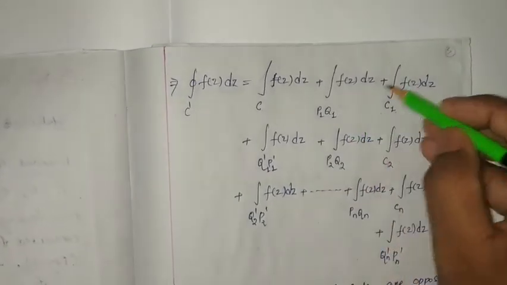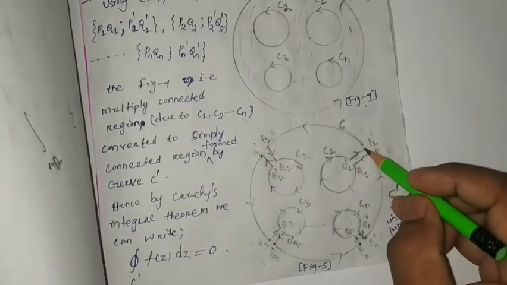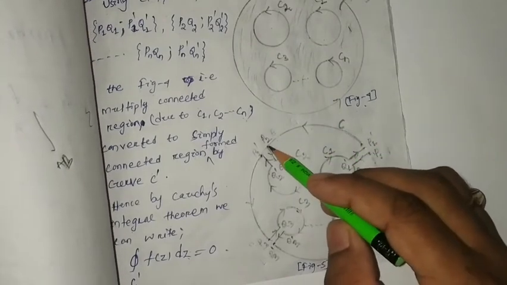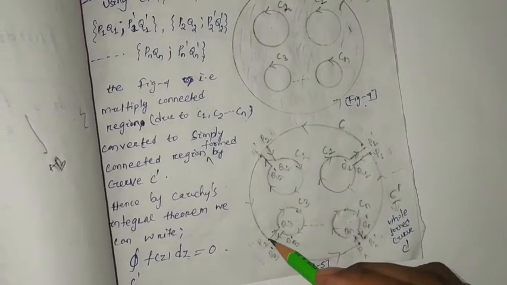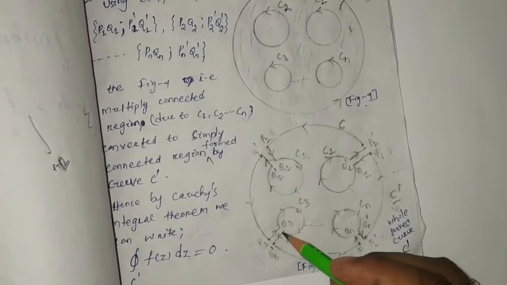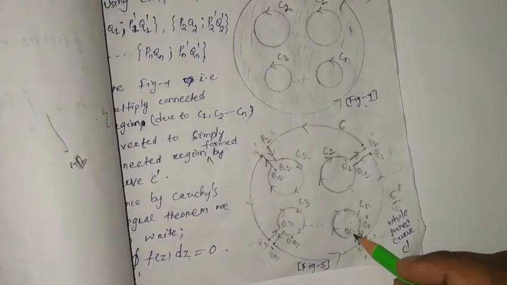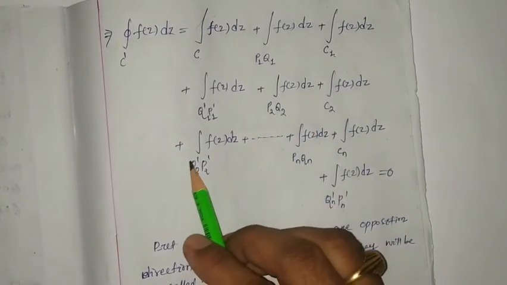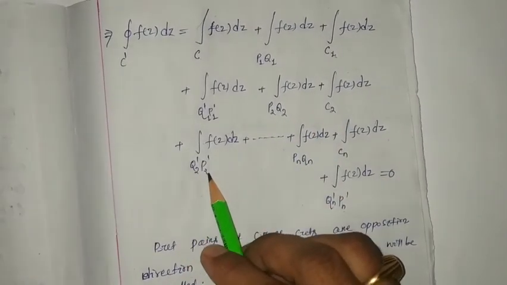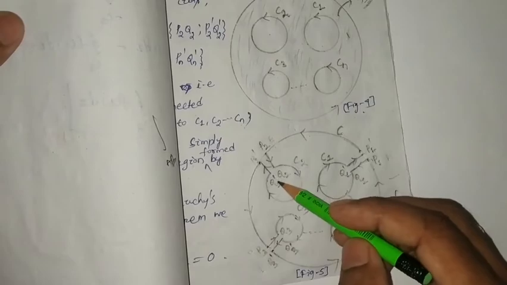So P1 Q1 plus C1, then Q1 dash P1 dash, then here P2 Q2, C2, Q2 dash P2 dash, then here P3 Q3, C3, and Q3 P3, and so on, Pn Qn, Cn, Qn dash, Pn dash.